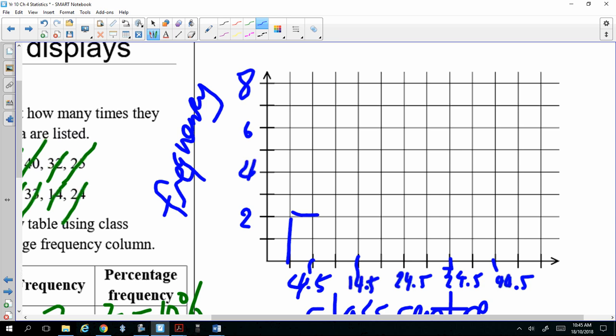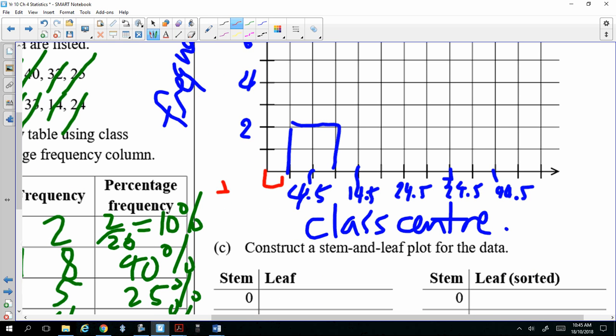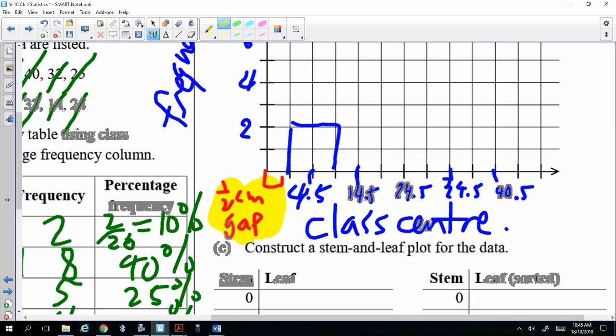So make sure you have a half a centimeter gap. Always have a half cm gap. Let me highlight this. This is very important. When you draw the histogram, you must include a gap. And then after that, we'll do the next one.